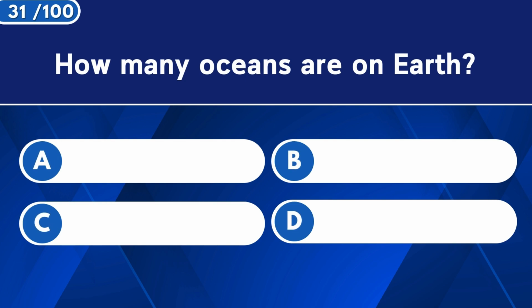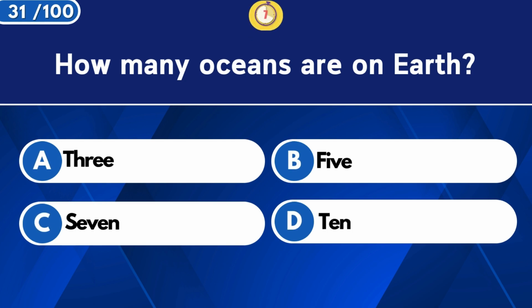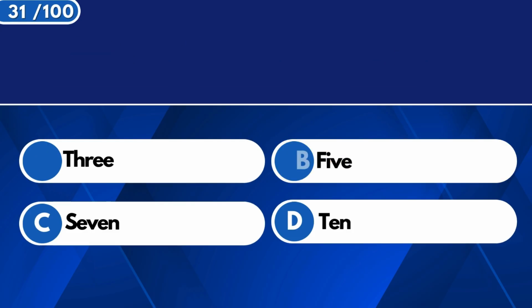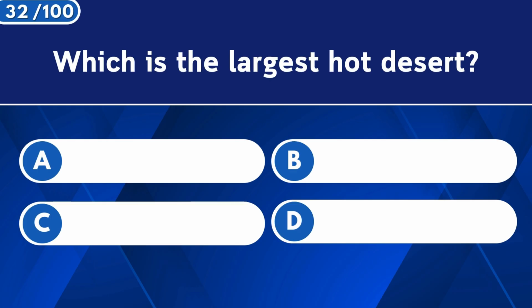How many oceans are on Earth? Five. Which is the largest hot desert?